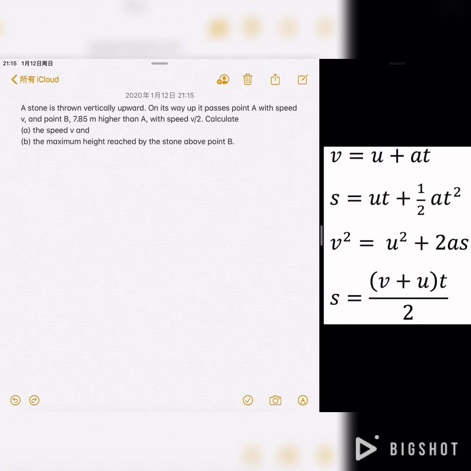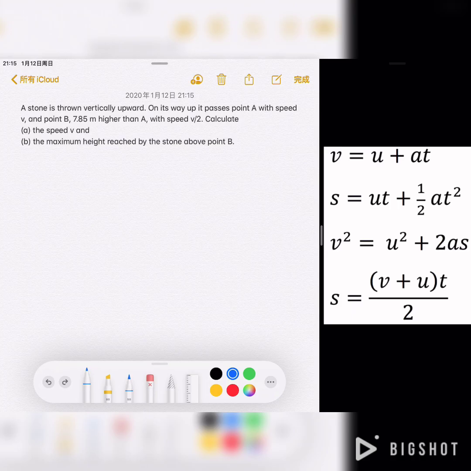Now let's look at the question here. A stone is thrown vertically upward. On its way up, it passes through point A with speed v and point B, 7.85 meters higher than A, with speed v over 2. We need to calculate the speed v and the maximum height reached by the stone above point B. First, let's find out what the speed v is.